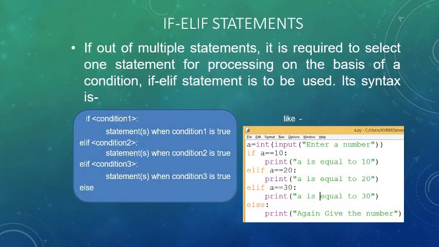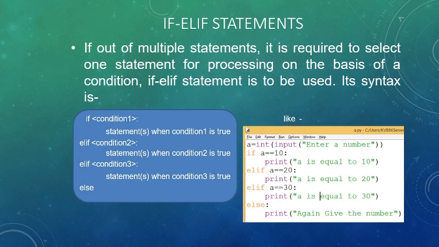If elif statements are the third kind of statements. These are used when multiple conditions are required and to select one statement for processing on the basis of a given condition. We can say it's a sort of ladder. If the first condition is true, the program will show the output for that condition.